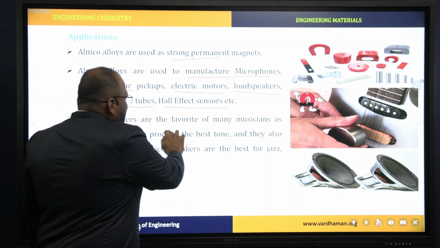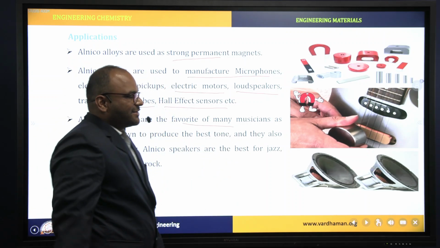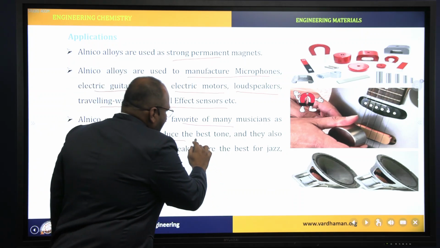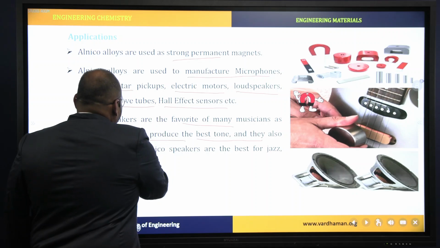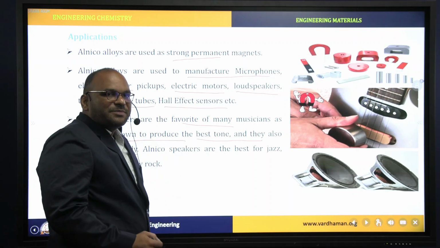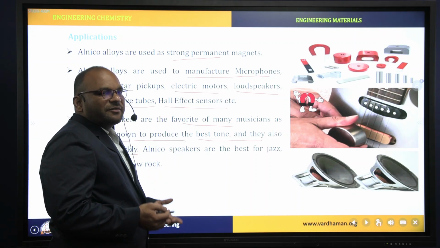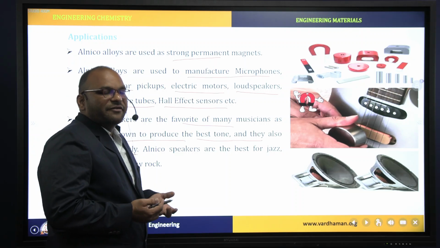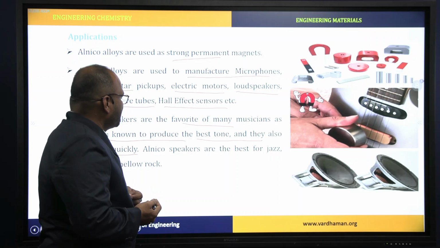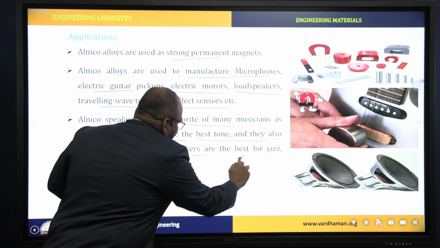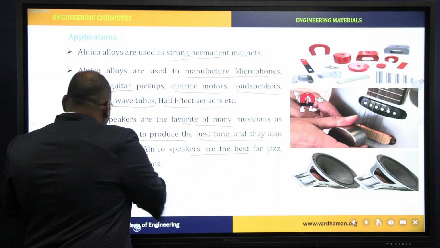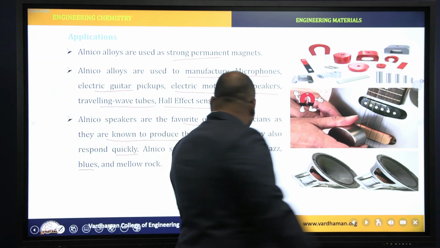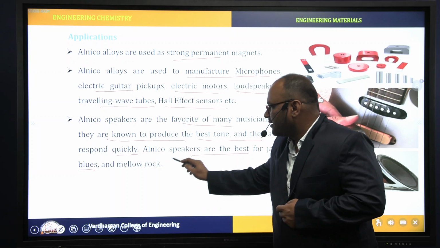Alnico speakers are the favorite of many musicians, as they are known to produce the best tone and also respond quickly. Alnico speakers are best for jazz, blues and mellow rock.